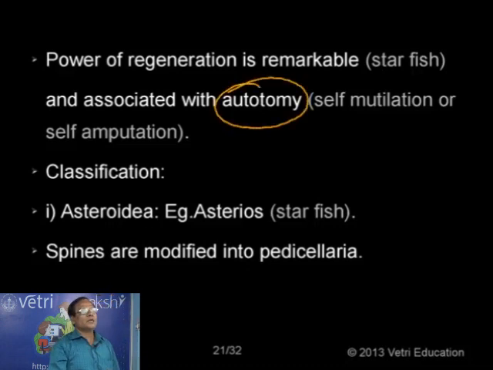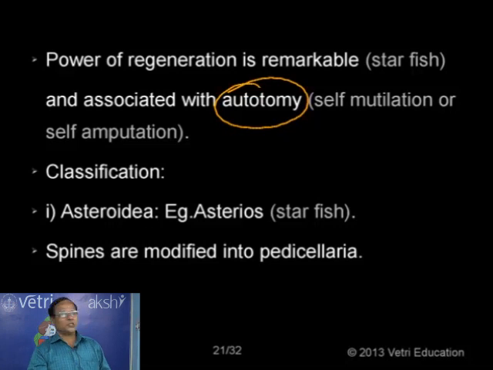Suppose an enemy is approaching, it cuts its own part of the body and escapes. That process is called autotomy. This is nothing but self-mutilation or self-amputation. Cutting its own part of the body is called self-amputation or self-mutilation. That is also called autotomy. That is seen peculiarly in the case of starfish. So that shows a remarkable power of regeneration. So the lost part once again reforms.